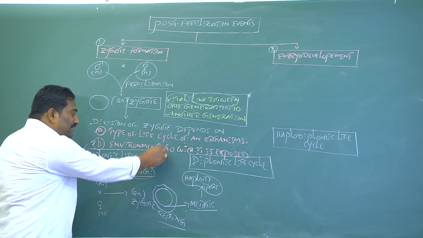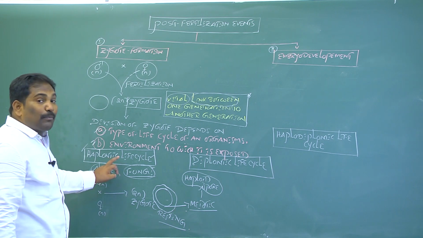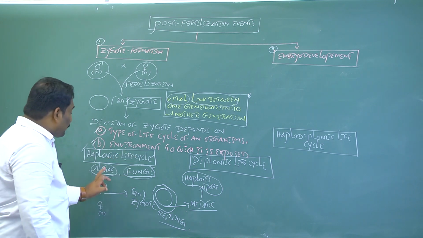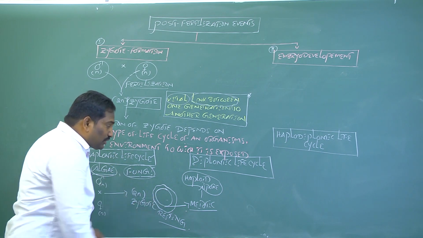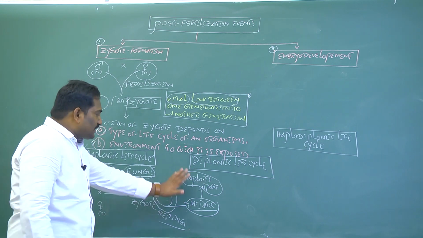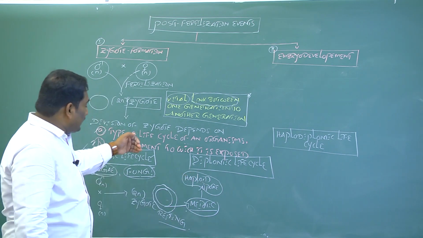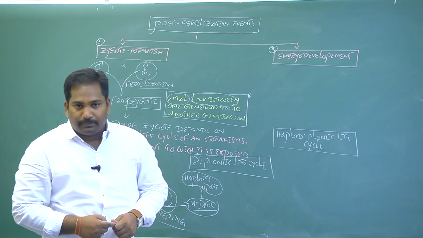This is the method of division of the zygote in organisms having a haplontic life cycle. Each spore can develop into new algae and new fungi for continuation of the haplontic life cycle.